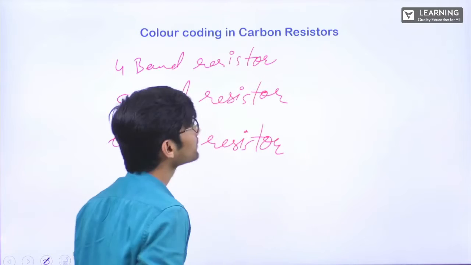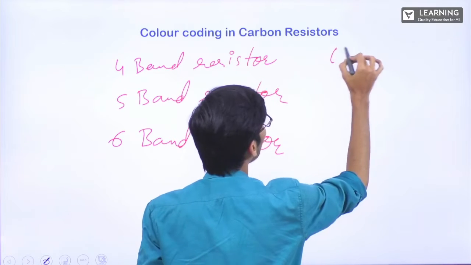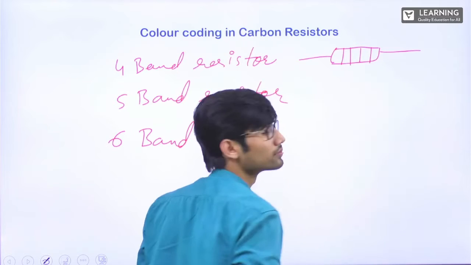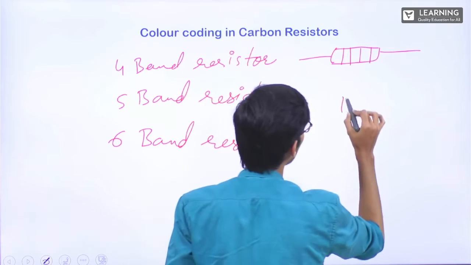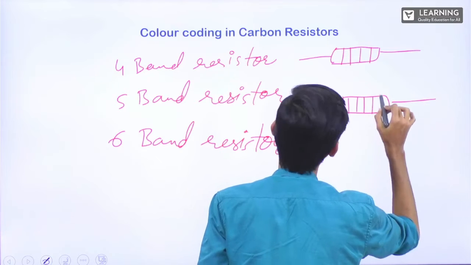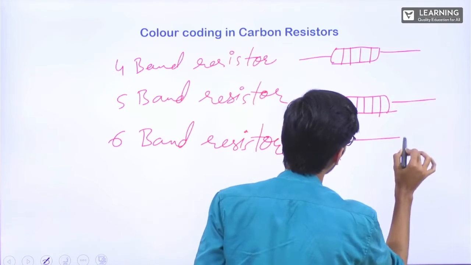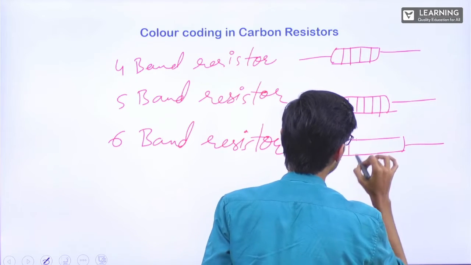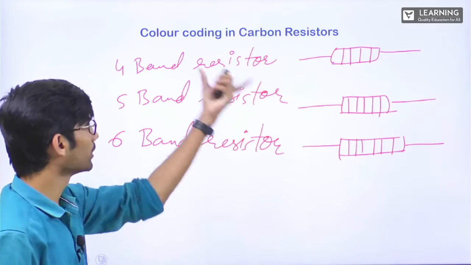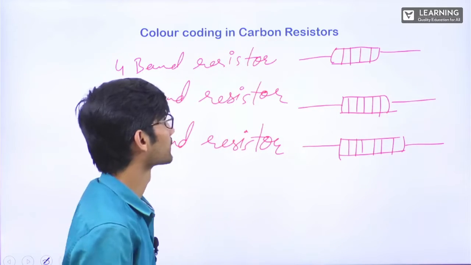So what happens in this one? There will be 4 color bands. In this one, there will be 5 color bands. And in this one, there will be 6 color bands. Clear? So these are 3 different kinds of resistors.